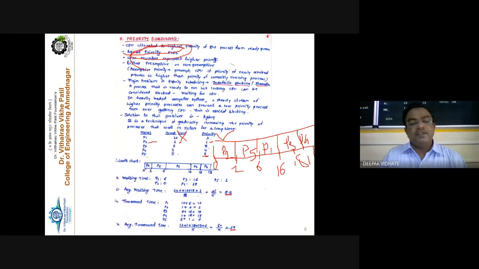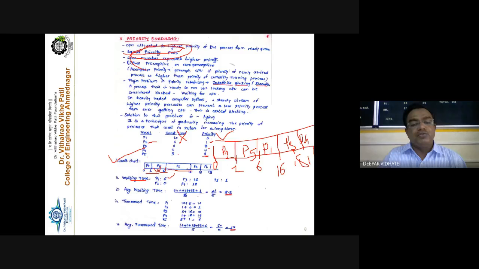So now the waiting time for each process. The first step is completed. We have drawn the Gantt chart here. The waiting time for process P1: where is P1? P1 starts execution here. This is the execution time for P1, that is from 6 to 16. Execution time is 10 milliseconds. But from 0 to 6, this is nothing but the waiting time for process P1. Right? So this is the waiting time for process P1.